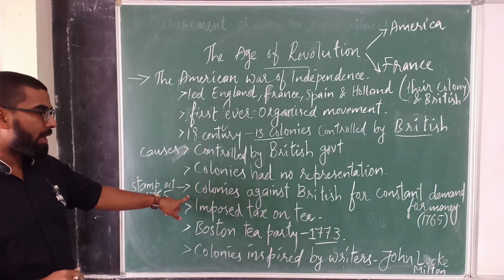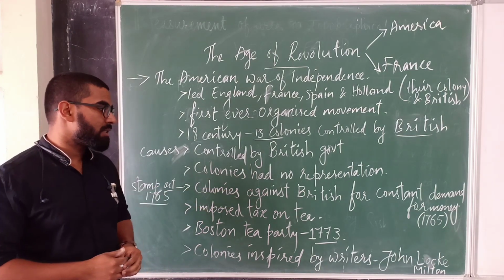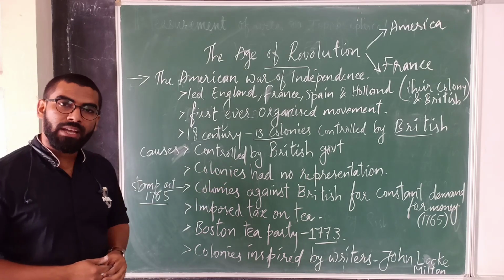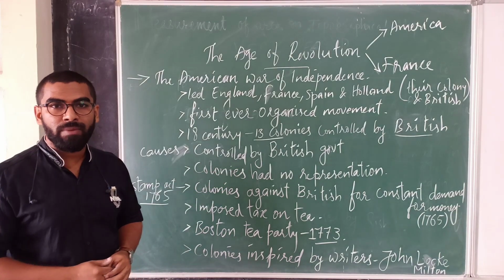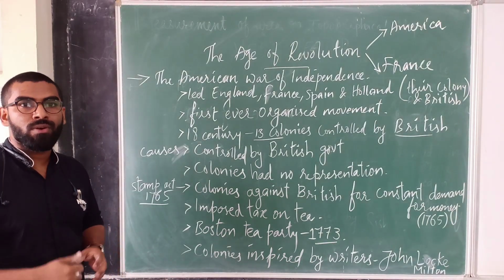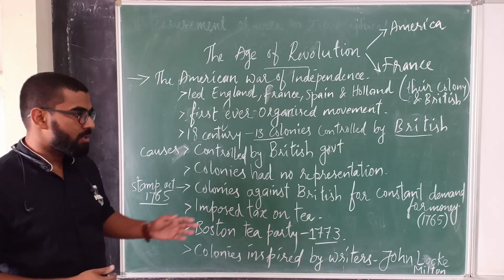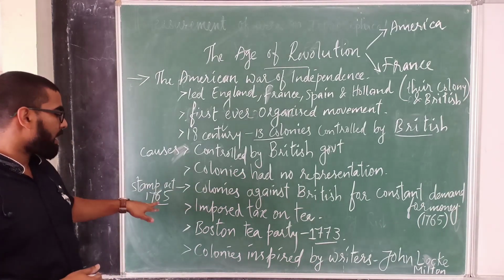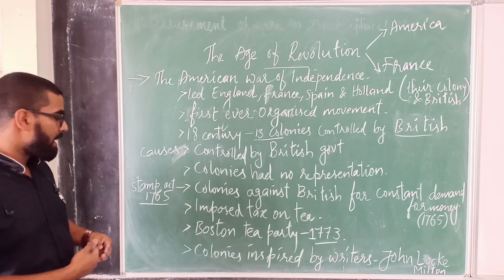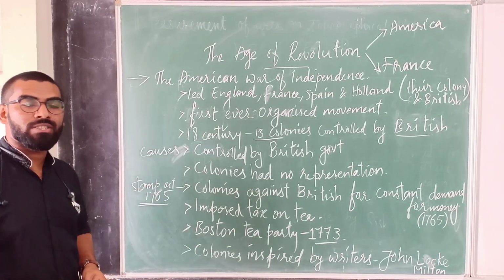The third important cause is that the colonies were against the British government's constant demand for money. The British government used to take money from the colonies, which made relations very bad. At that time, the Stamp Act was also passed in 1765.